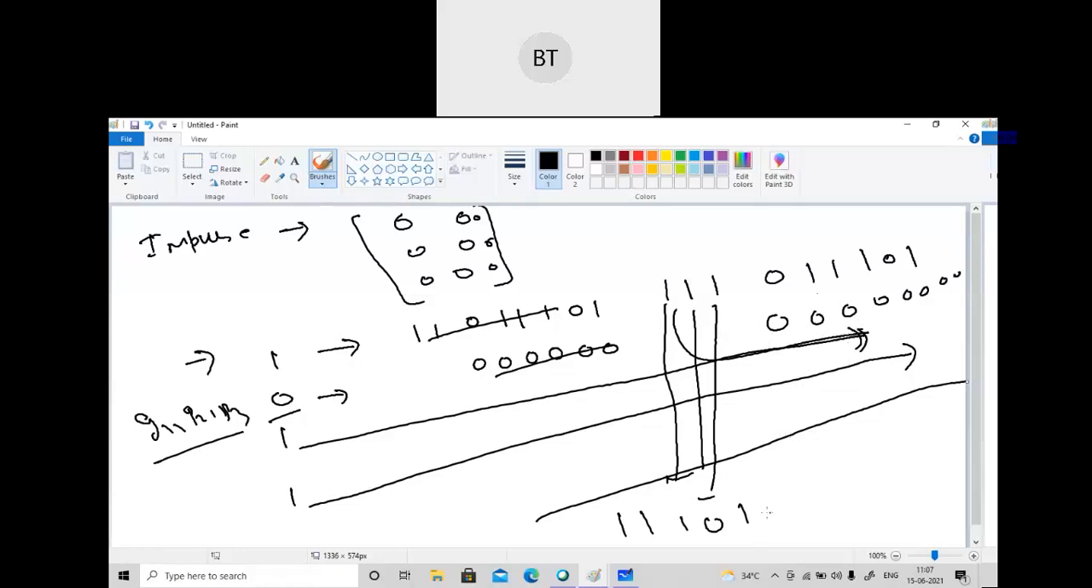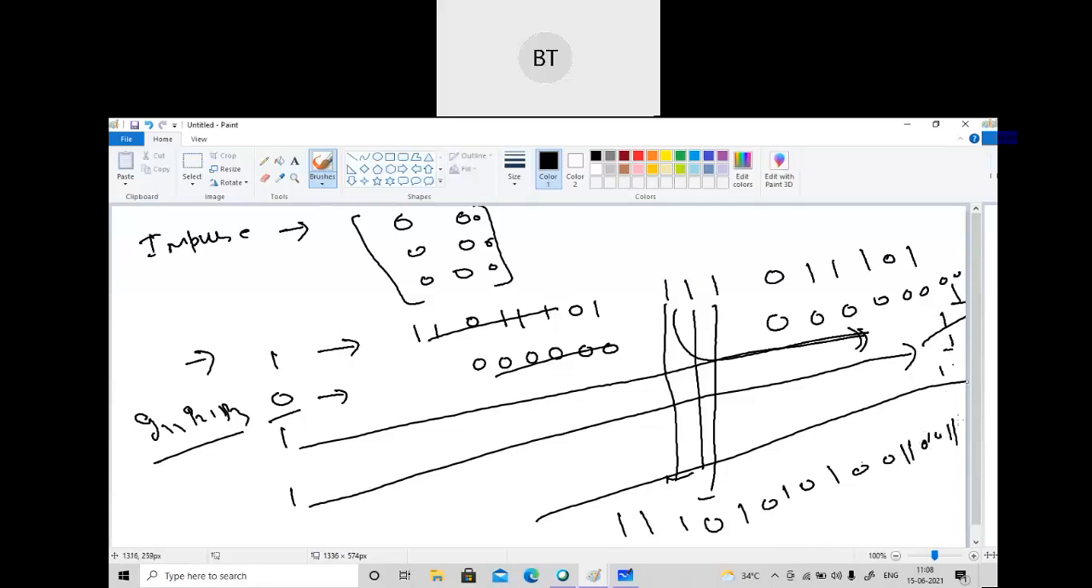Are you getting like this: 1 1 0 1, then 0 1 0, then 1 0 1, then 0 1 0 0, then here it will be 1. So it will be 1 0, then again 0 1 1 0. So here 1, now 1 1 0 1 0 1. So this is the final answer.